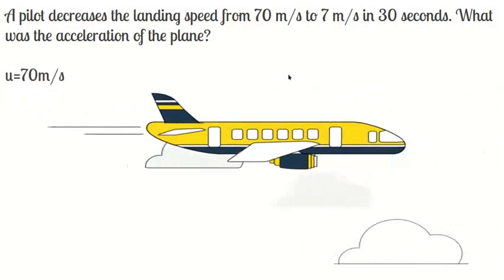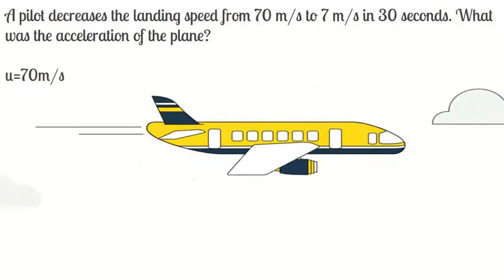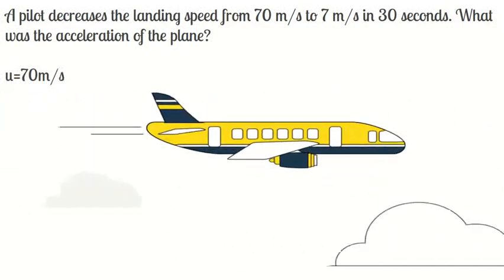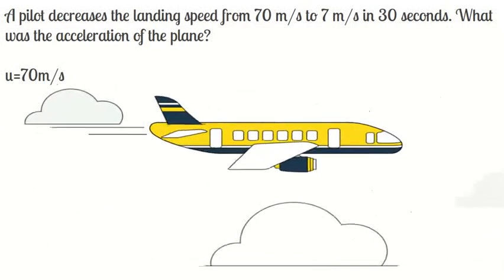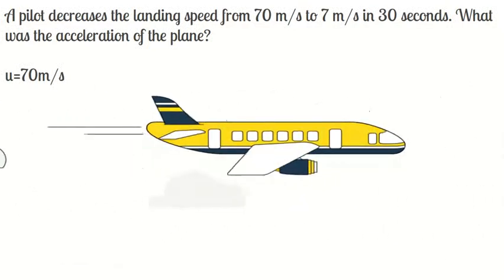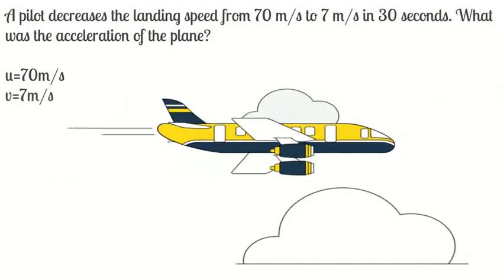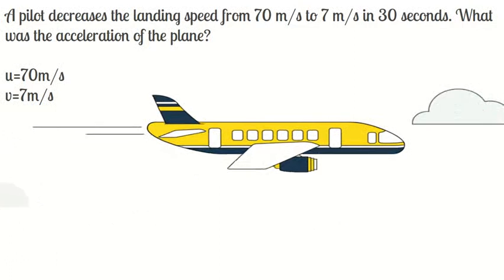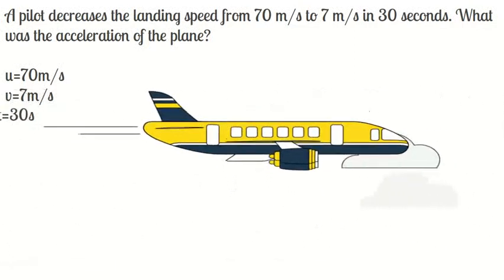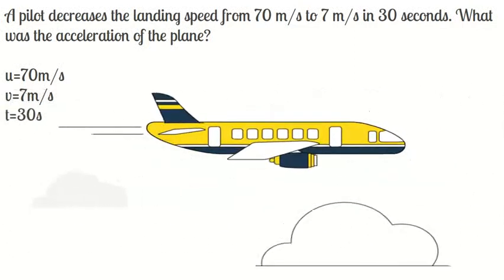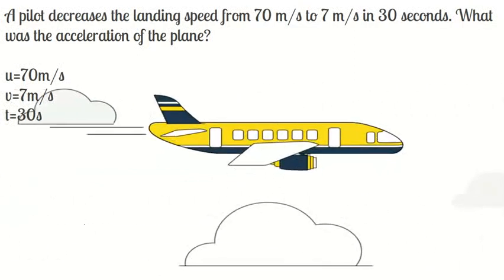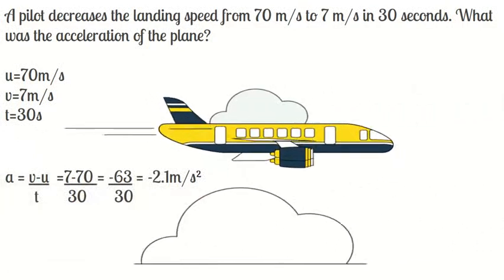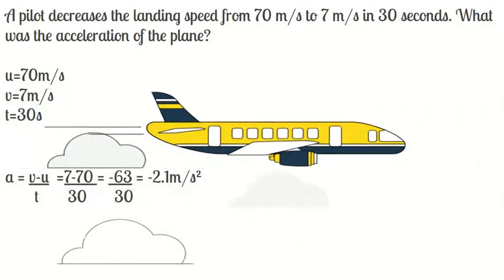Initial velocity is 70 meter per second. That means at the start of the 30 seconds, the velocity is 70 meter per second, and at the end of 30 seconds, the velocity is 7 meter per second. So your final velocity is 7 meter per second, and the time is 30 seconds. Now we calculate acceleration, that is (v minus u) by t.